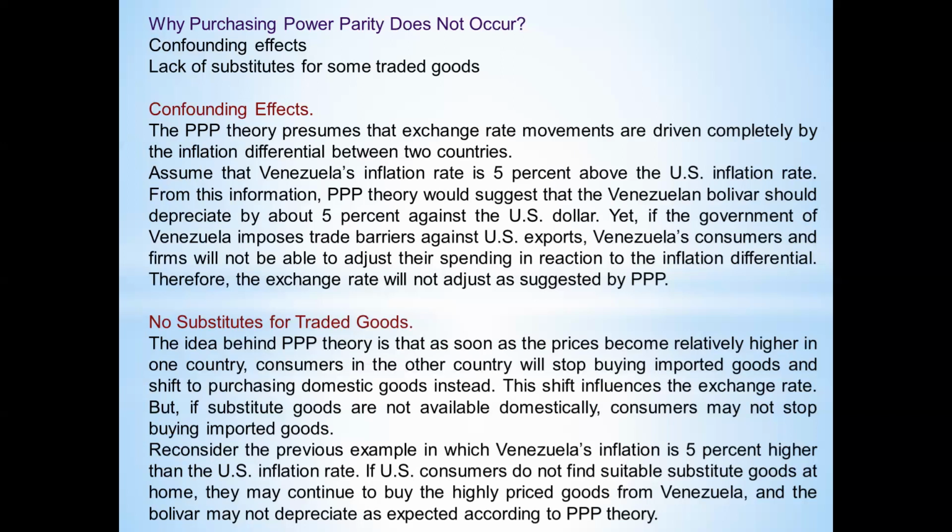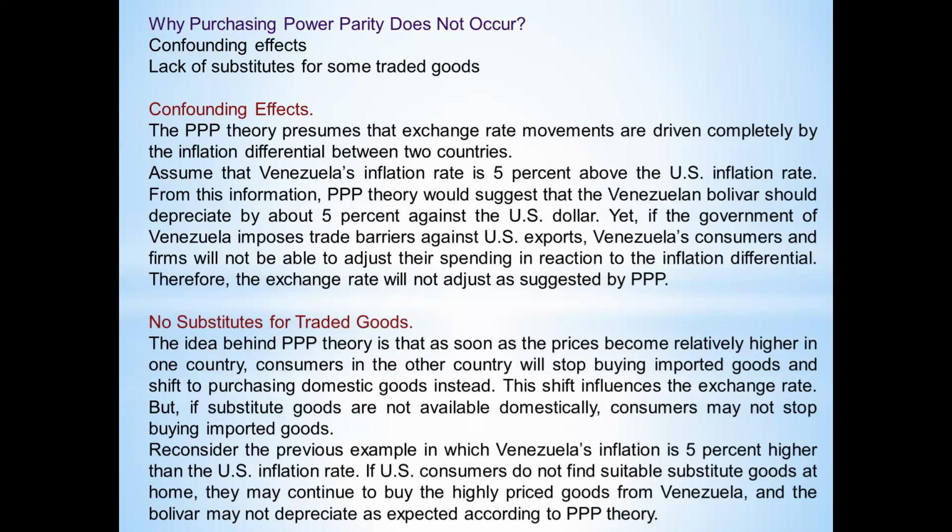Why? Because the US market consumers do not have any close substitute for our Sri Lankan export goods. Okay, therefore there is not that much decrease in export goods as purchasing power parity emphasizes. Now if you reconsider the given example in Venezuela, the Venezuelan inflation rate is 5% higher than the US inflation rate.